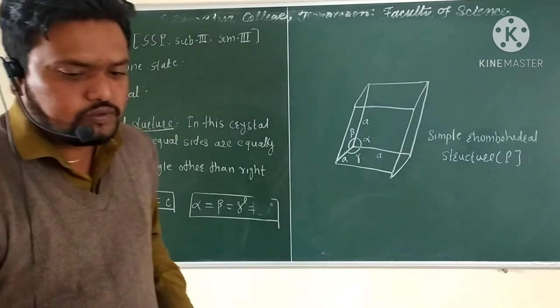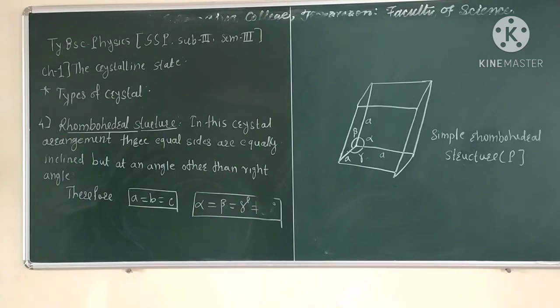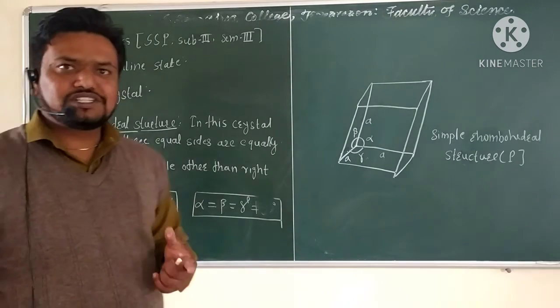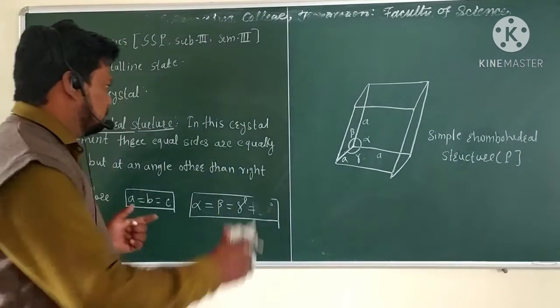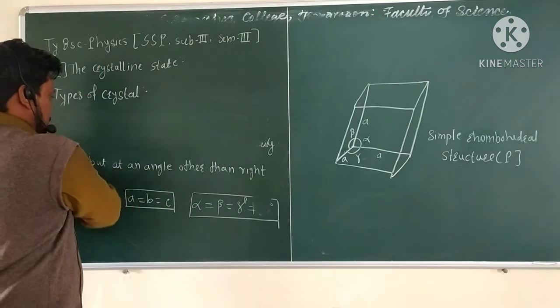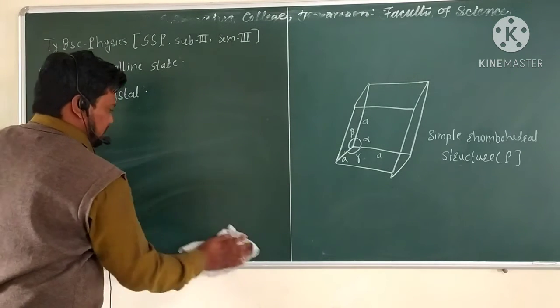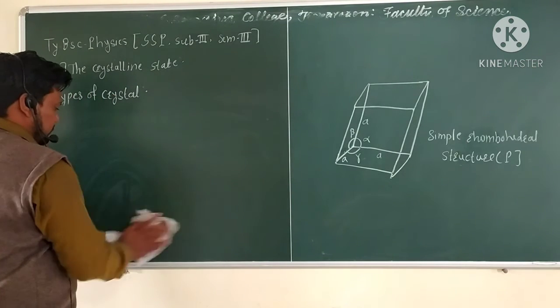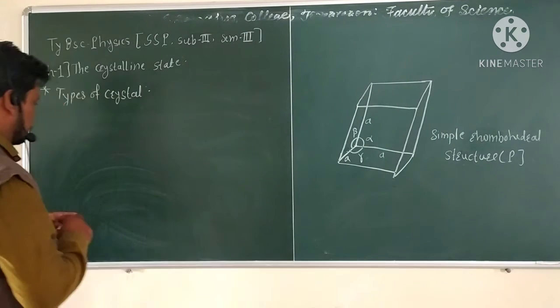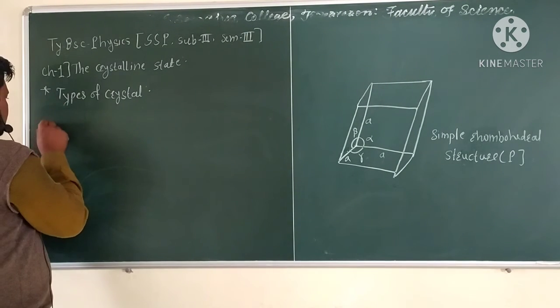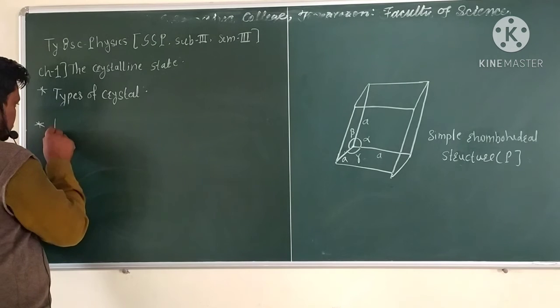Now we want to see the next type of crystal structure, which is the hexagonal structure. You have to know that the angle between the sides in the hexagonal structure is considered as 120 degree.